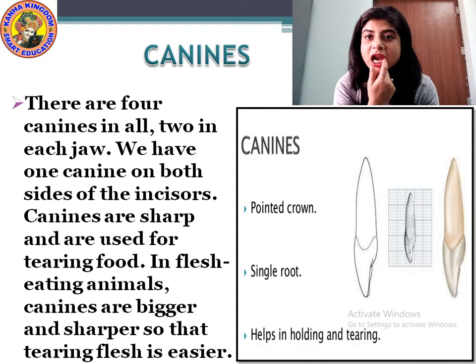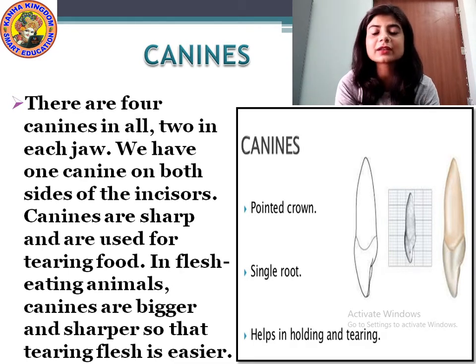There are 2 canines in each jaw, in the upper jaw and in the lower jaw, and altogether there are 4. The shape of these canines is very sharp and pointed. Can you see? And it also has a single root, which means these teeth are also fixed with a single root in our jaw.